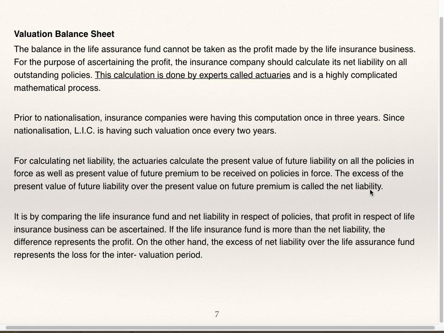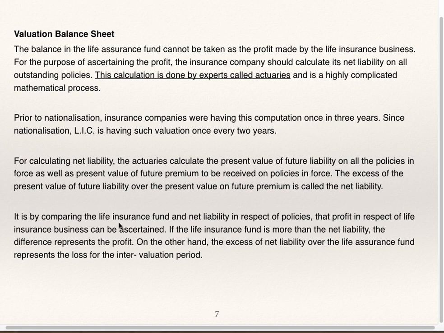So actuaries calculate net liability. For that, they consider present value of future liability on all policies as well as present value of future premium to be received on all the policies. An excess of present value of future liability over present value of future premium is net liability.